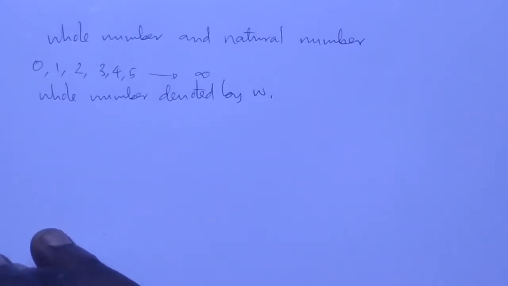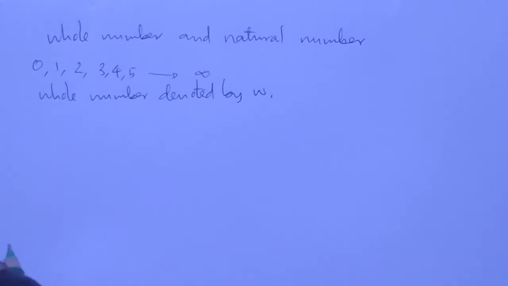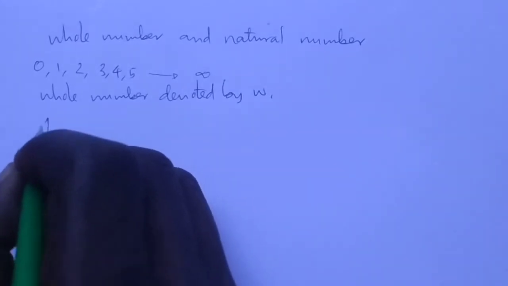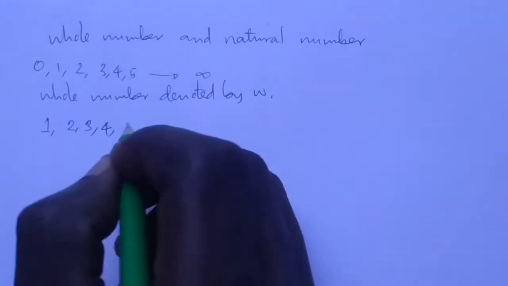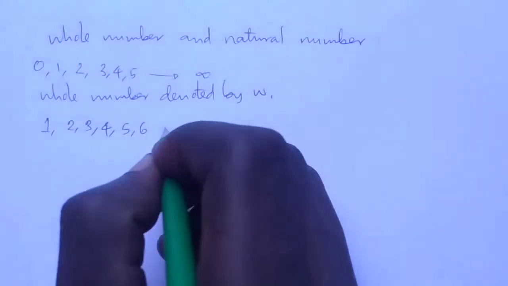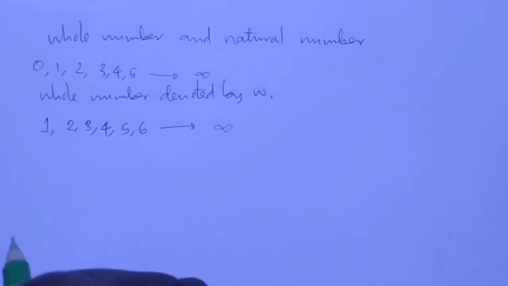Unaona? Lakini kuna natural numbers. Natural numbers are sometimes called the counting numbers. Natural numbers, tunapokuwa tunahesabu, counting numbers. Ya numbers zinazotumika kuhesabu. So when we are counting, we are starting from 1, 2, 3, 4, 5, 6, na kuendelea up to infinity.